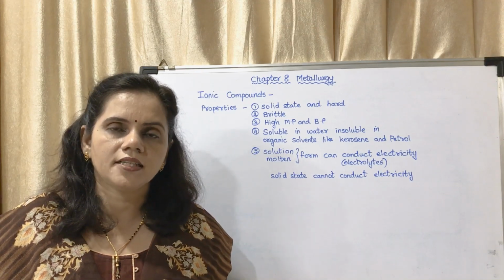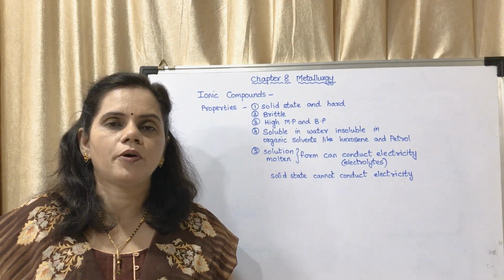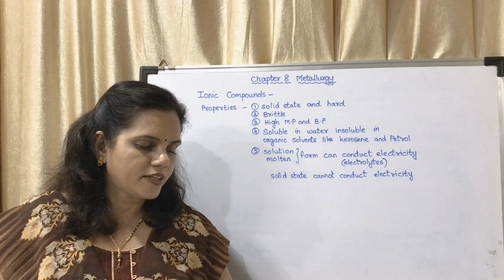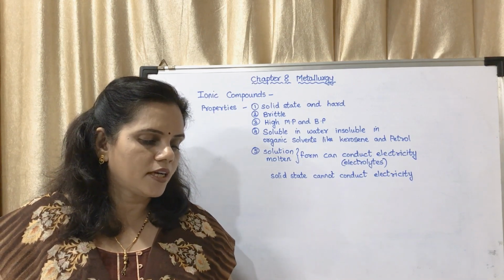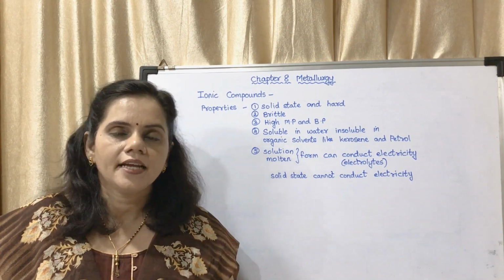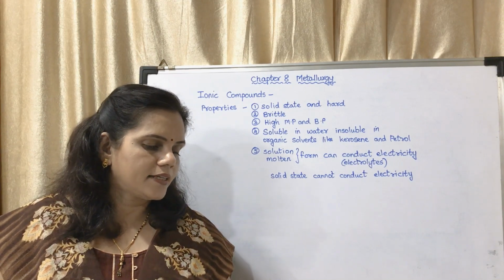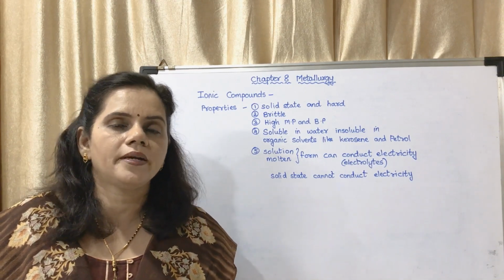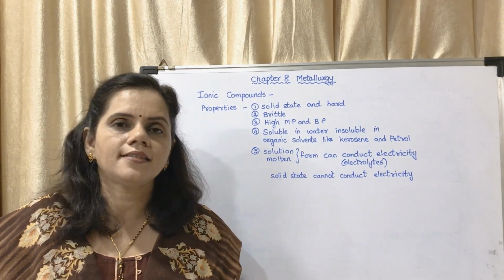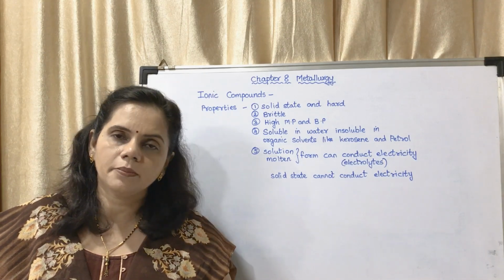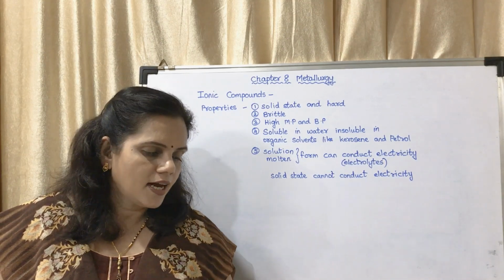This is a frequently asked give reason. The intermolecular force of attraction is high in ionic compounds and the energy needed to overcome it is greater. That is why its melting point and boiling point is higher.